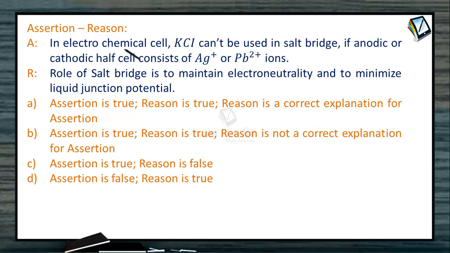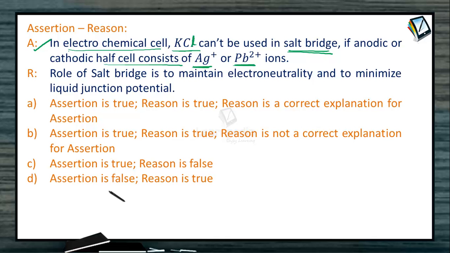Assertion reason type question. Assertion: in an electrochemical cell, KCl cannot be used in the salt bridge if the anodic or cathodic half cell consists of Ag+ or Pb2+ ions. Correct. We are not supposed to use KCl in the salt bridge if the cathodic half cell or anodic half cell contains one of these ions.